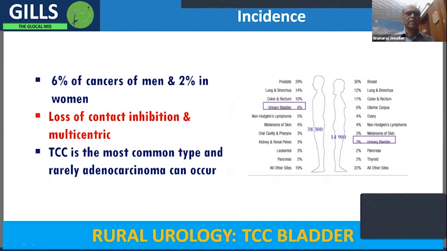One of the important problems with this cancer is that it is multicentric. In other words, it's not just one place it occurs. It can occur anywhere in the bladder or the urothelium. Urothelium covers right from the kidney to the ureter and the bladder. And it can occur anywhere. And transitional cell is the most common, but very rarely other types of cancers called adenocarcinoma can occur.